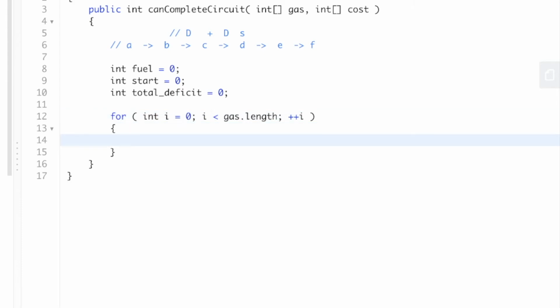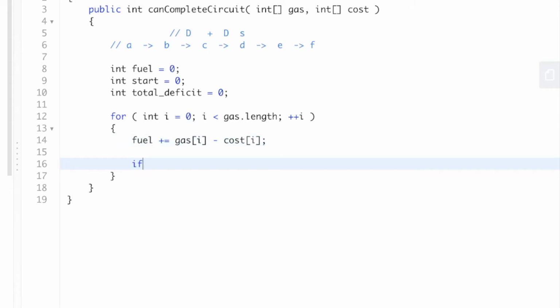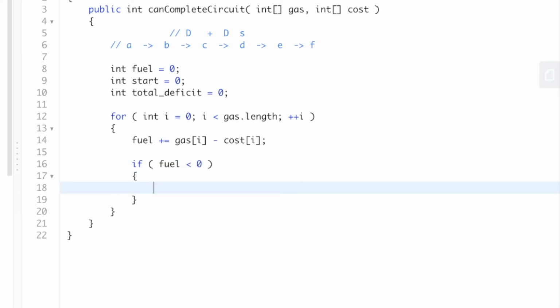And now we're going to say fuel plus equals. So we're going to get the gas from the current gas station, and we're going to subtract the cost to get to the next gas station. And if fuel is below 0, that means that we have a deficit here and that we can't actually make it to the next gas station. So what we're going to do is add, this is some negative number, right? Because it's less than 0. And so we have a deficit, and we want to add this to our total deficit. Total deficit plus equals the fuel.